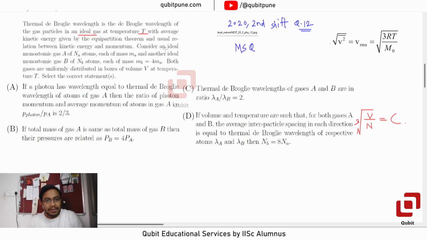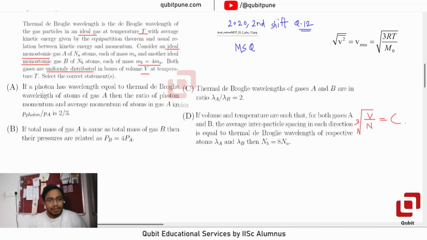Consider an ideal monoatomic gas A of Na atoms, each of mass Ma, and another ideal monoatomic gas B of Nb atoms, each of mass Mb equal to 4m. Both gases are uniformly distributed in boxes of volume V at temperature capital T. Select the correct statement or statements.